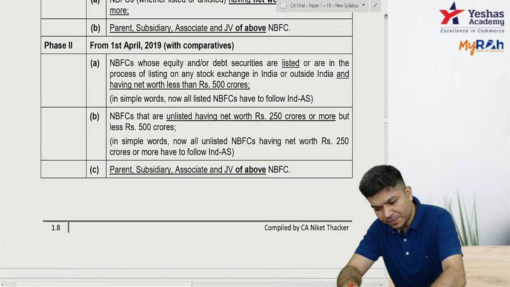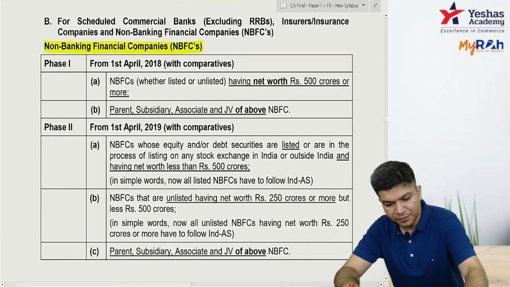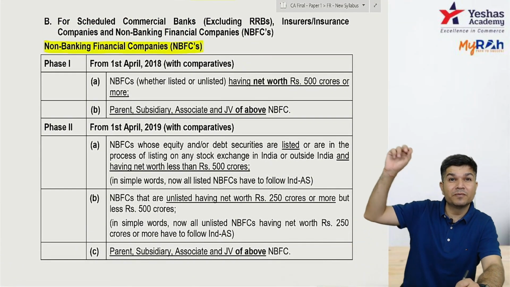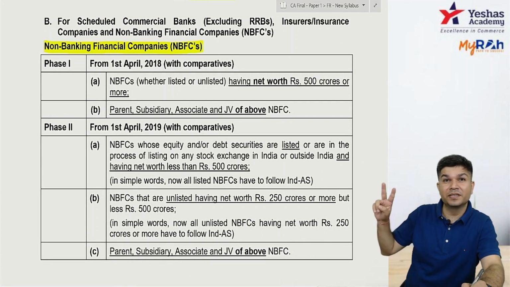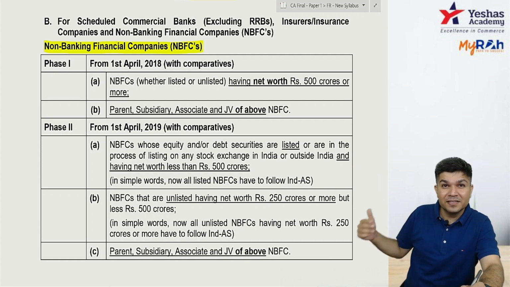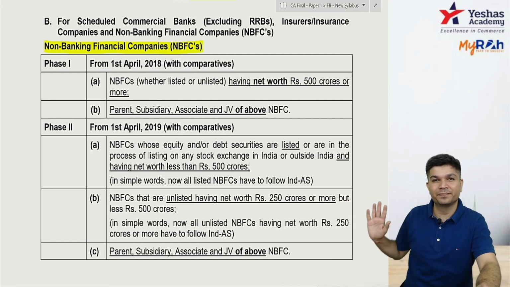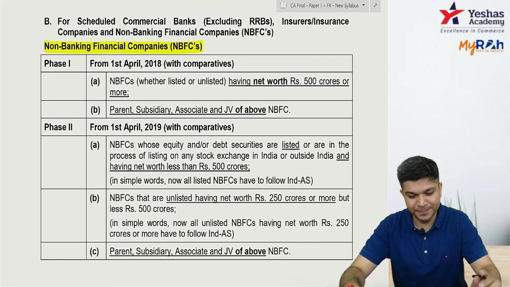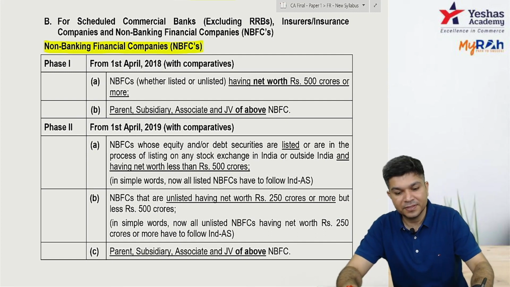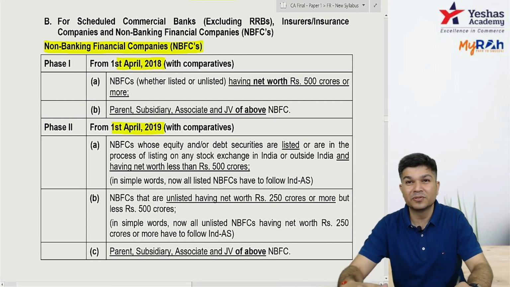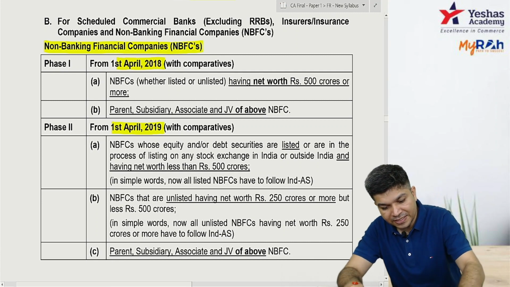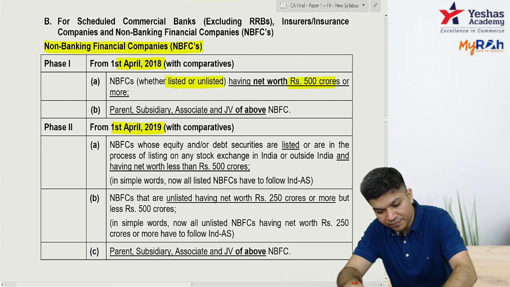NBFCs, yes. NBFCs, sir, from when? If you remember, earlier for normal companies it was 1/4/16 and 1/4/17. 1/4/16 onward, listed, unlisted with 500 crores or more. 1/4/17, all listed, and unlisted having net worth 250 crores or more. Are you able to recall? Now for NBFC, it's 1/4/18 and 1/4/19. It came up later. 1/4/18, listed or unlisted, net worth 500 crores or more.